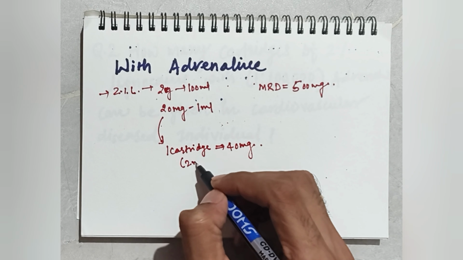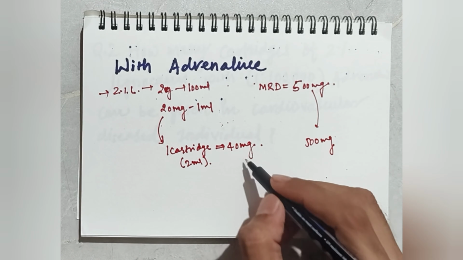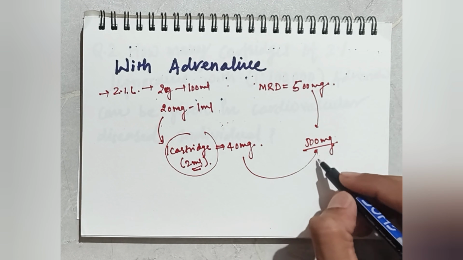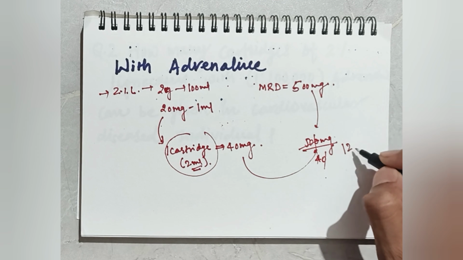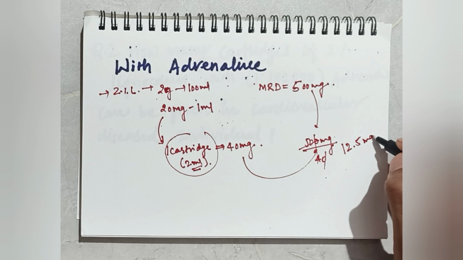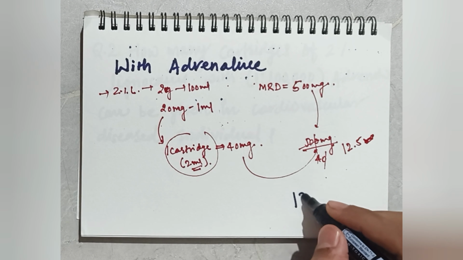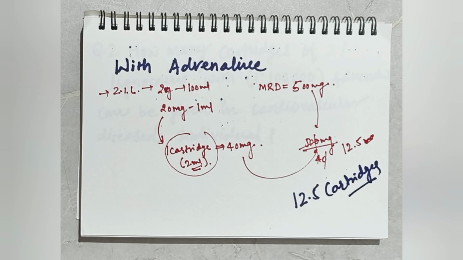We can give 500 milligram, so directly 500 upon 40, that is 12.5 cartridges. So with adrenaline we can give 12.5 cartridges, and without adrenaline it was 7.5. This is a simple numerical, and these are the simple steps for it.